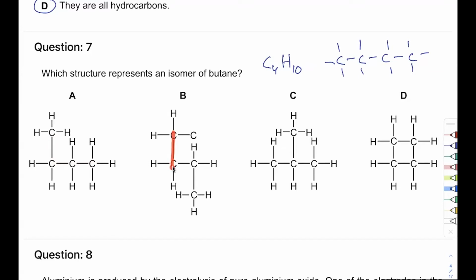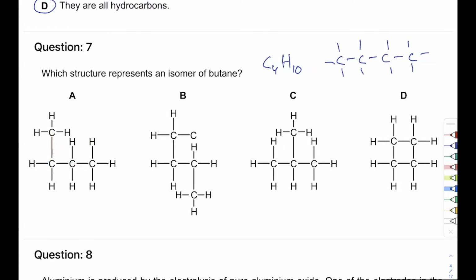So can you repeat this? The method is: write the original one and see how many carbons you can join. So you can join 1, 2, 3, 4 without picking up a pencil. If you can do the same thing, it's not an isomer. It's the same thing.